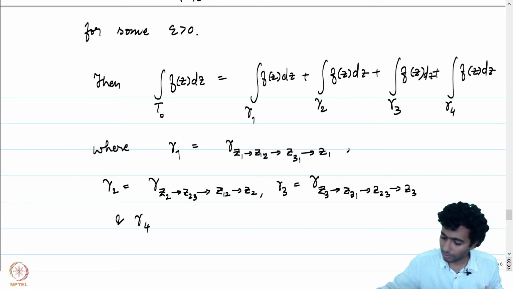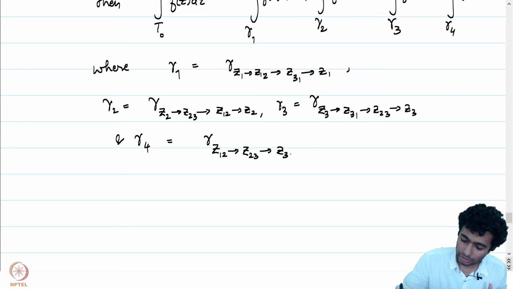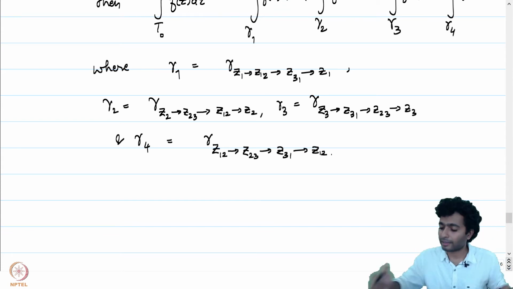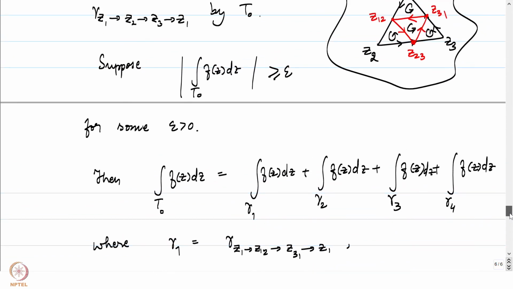And gamma 4 is just gamma z12 to z23 to z31 to z12. So we have captured the 4 triangles, and by noting that there will be cancellations on the sides of the red triangle, we will be able to conclude that the integral of f over T0 is the same as the thing on the right.